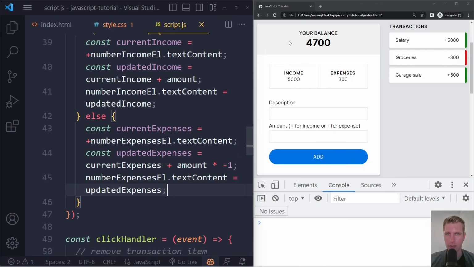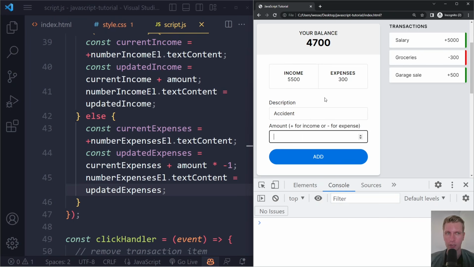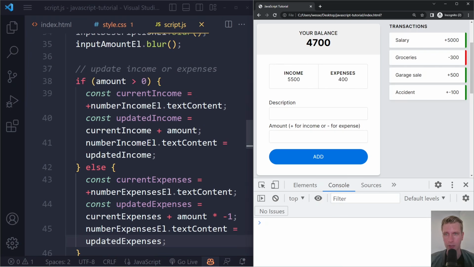I think that's it. So let's try this out. If I refresh here, so garage sale. Let's say we made 500 for that. And now I'm gonna submit the form. And you can see this income number increased by 500 as well. Okay. So now we had accident. Let's say an accident cost us 100. So I use a negative 100 here. If I submit the form now, okay, so now this is what we get. So expenses is indeed 400, which is what it should be. So that's correct. So this updating here goes correct.